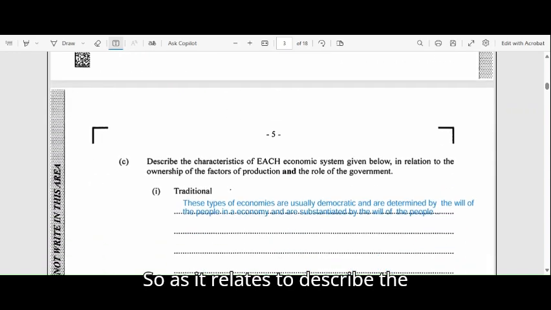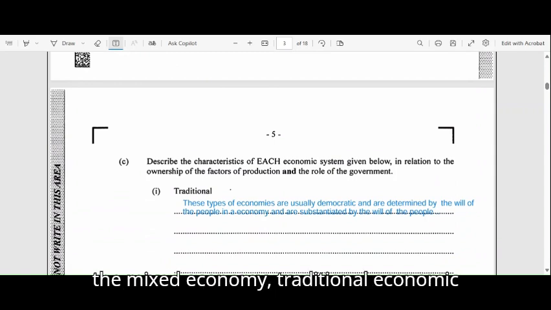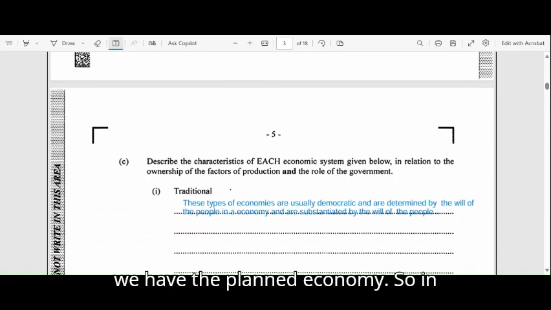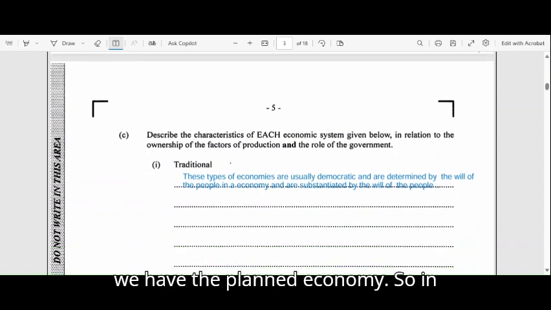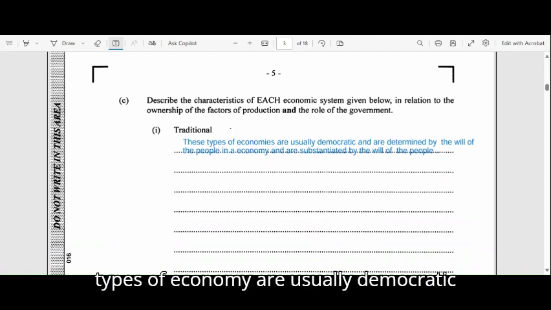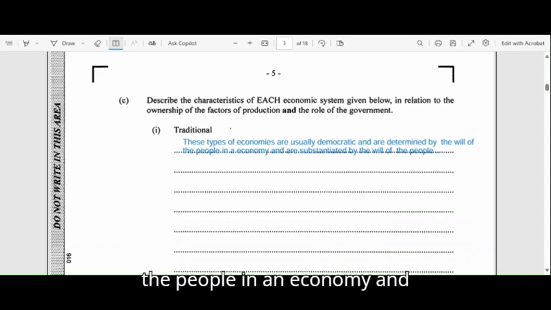So as it relates to describing the characteristic of each economic system, they're mainly the mixed economy, the traditional economy, and then we have the planned economy. So in the traditional economy, these types of economy are usually democratic and are usually determined by the will of the people in an economy.